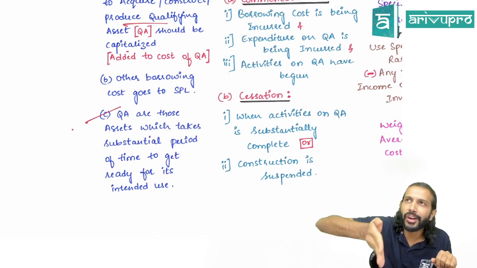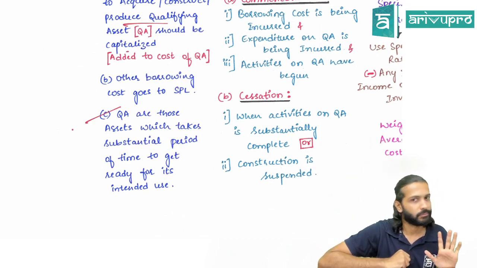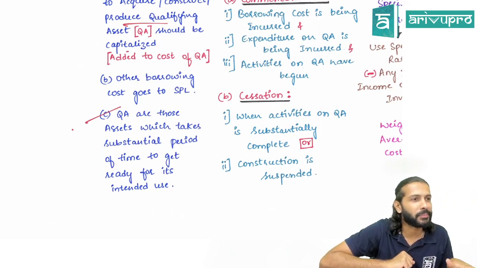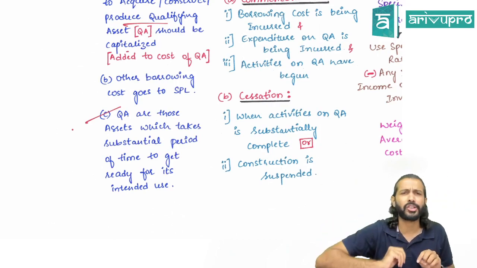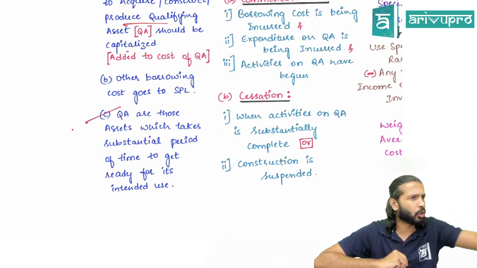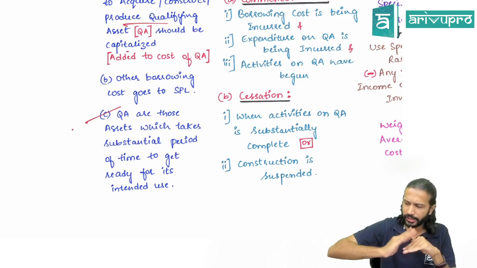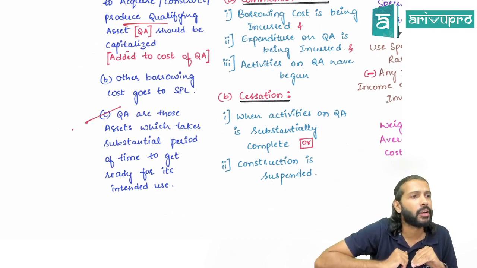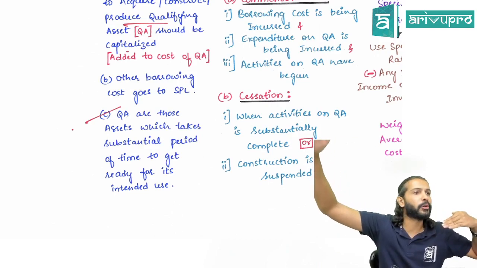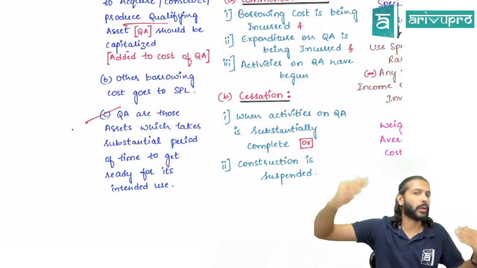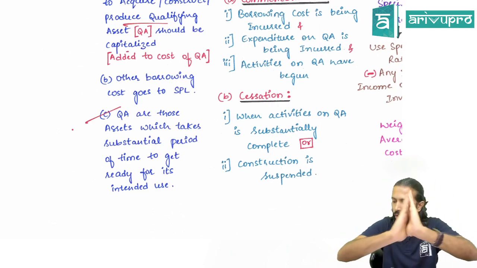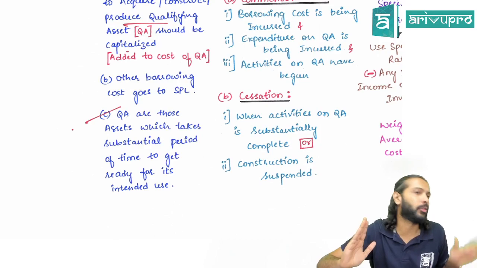Suppose you are constructing a building. You did not purchase a building, you are constructing one. Will it be ready today? No. You are constructing a 10-storied building and the engineer gives you an estimate that it will take 2 years to complete. Today you started construction, so it will be completed in 2 years. Is it ready today, or is it taking a substantially long period of time? It is taking a substantially long period of time. Those assets we refer to as qualifying assets. Qualifying assets are those which take a long period of time to get ready for their use.